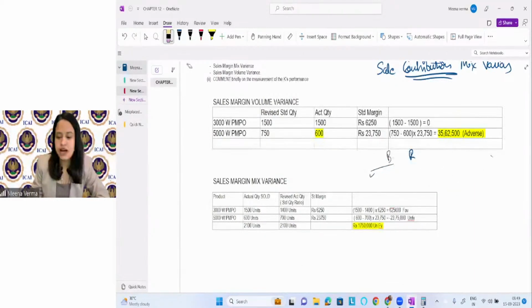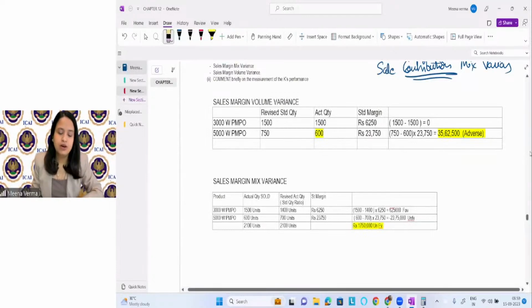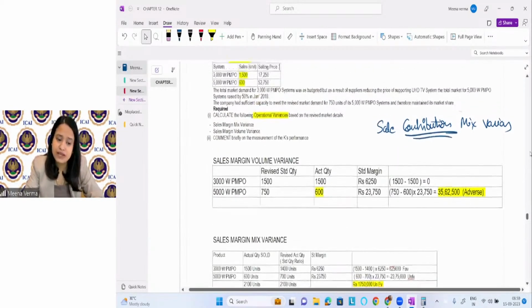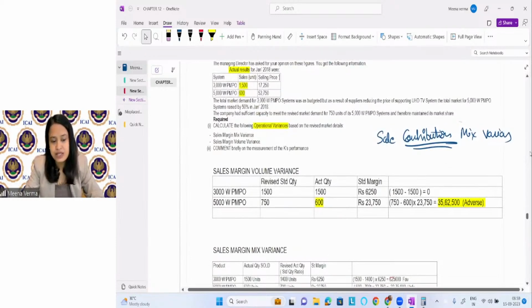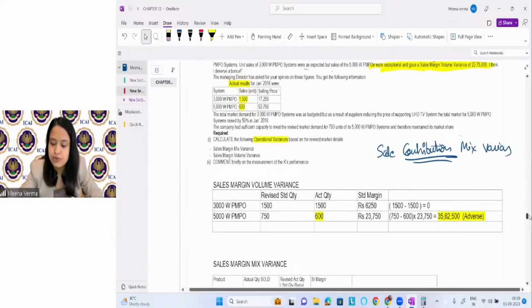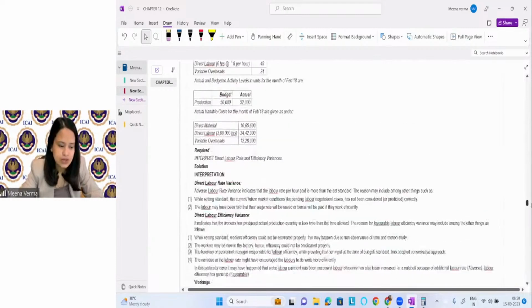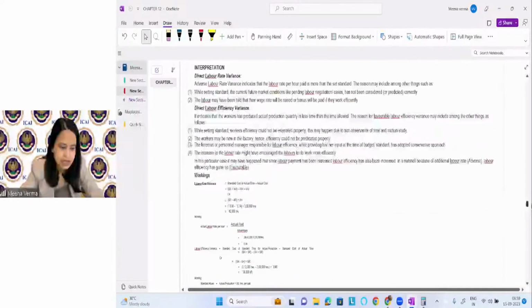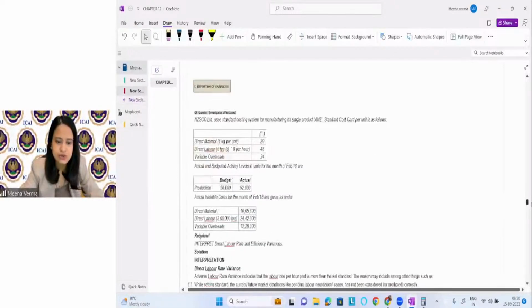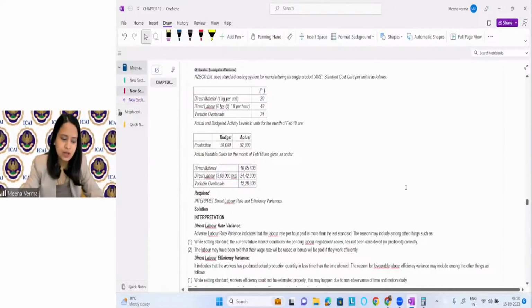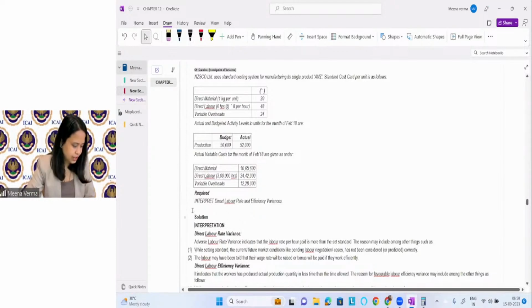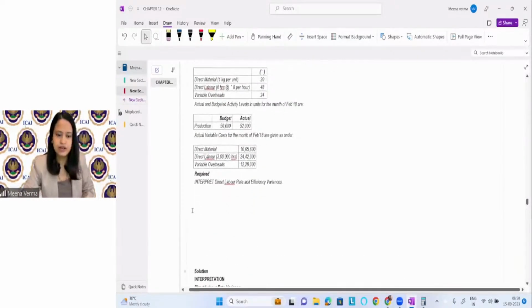Now the point is that mix variances we know now, margin variances we know, and we have completed this question. So let's take a question on learning curve. Give me 1 minute. Let's take a question on labor rate and efficiency variance. I want to take this question also. Then we can take learning curve. Let's take this question, and after this question, we will take learning curve.